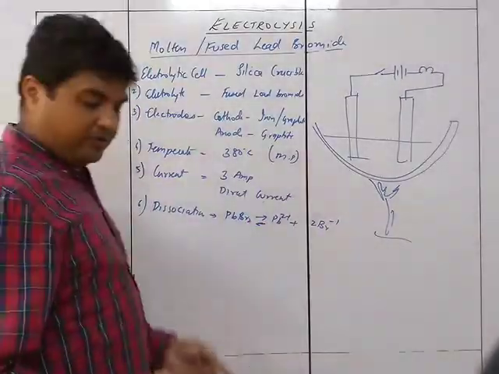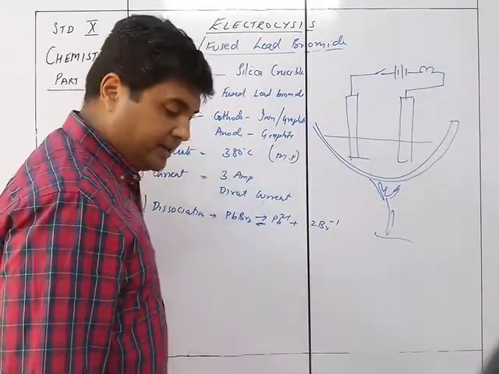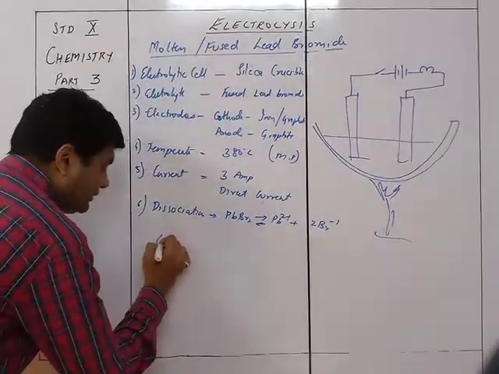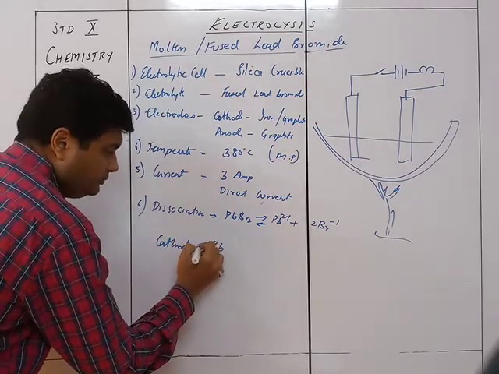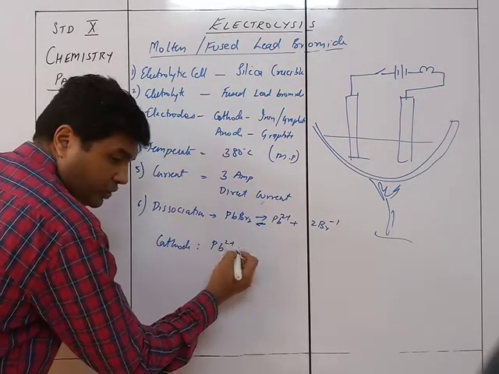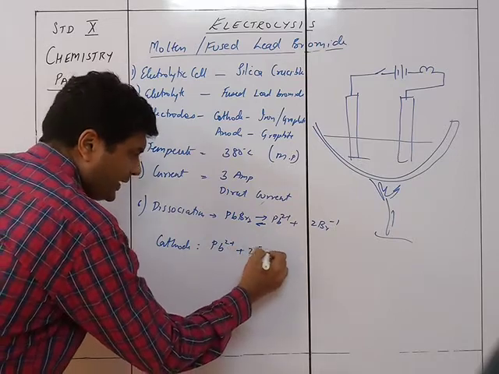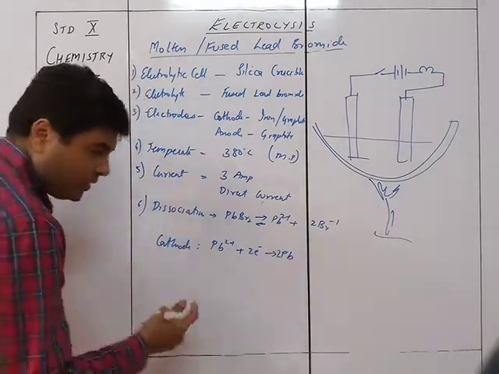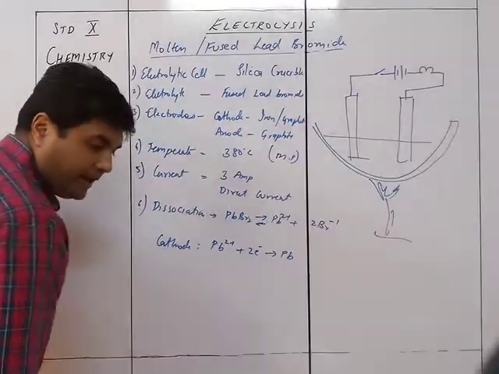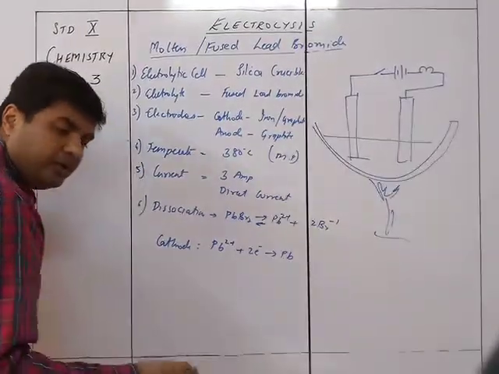If I cool it, of course it is going to come back to its normal state. And so at the cathode, the Pb2+ is going to gain 2 electrons to become Pb, a neutral atom.